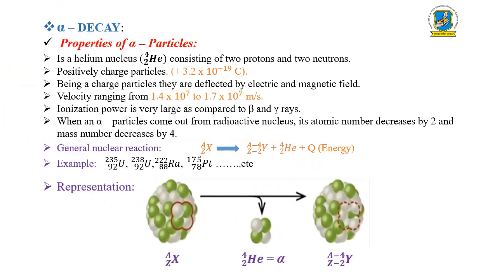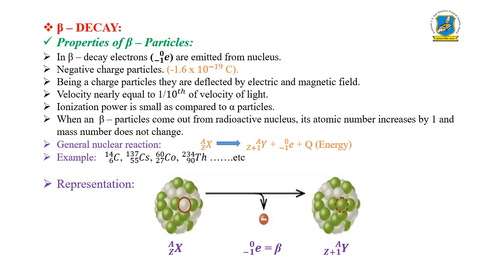And here is the representation of the alpha particle. In the figure you can observe that the first image, that means the first nucleus, indicates the radioactive substance which emits the alpha particle, which is exactly the middle of the figure. That means 2 protons and 2 neutrons come out from the nucleus. There is a formation of a helium nucleus, we can say the alpha particle, and the remaining product is nothing but Y with Z minus 2, A minus 4, that is the new nucleus formed, and some amount of energy is released.